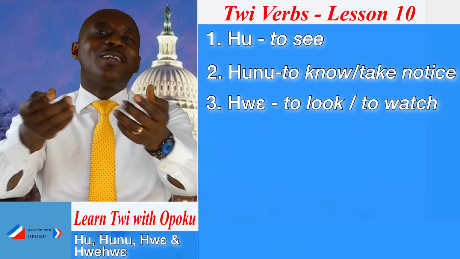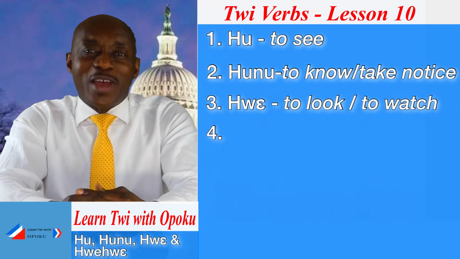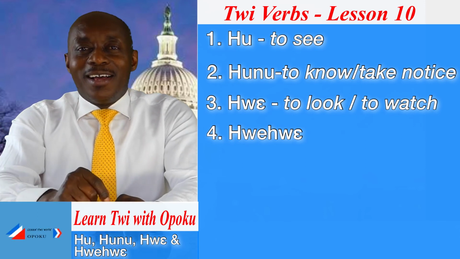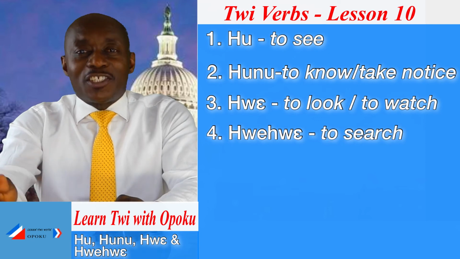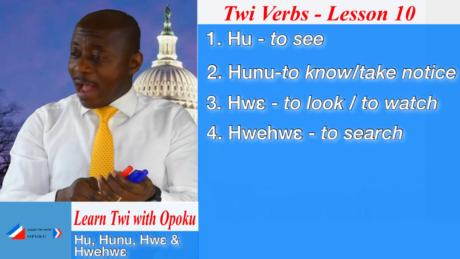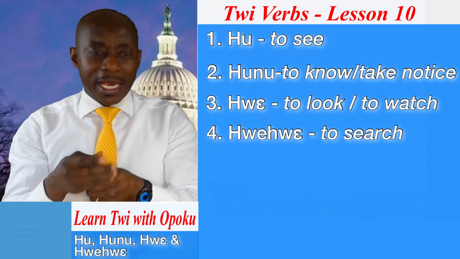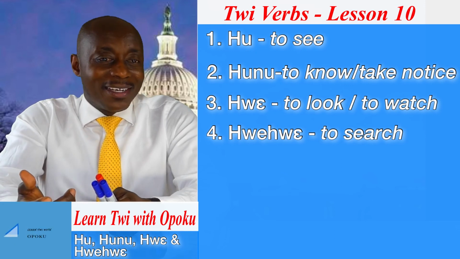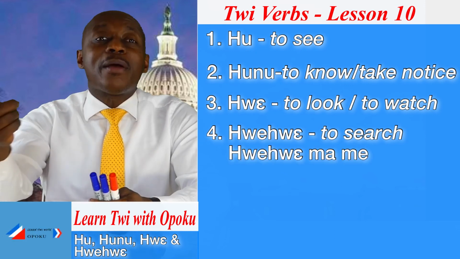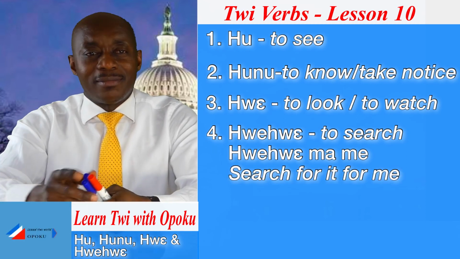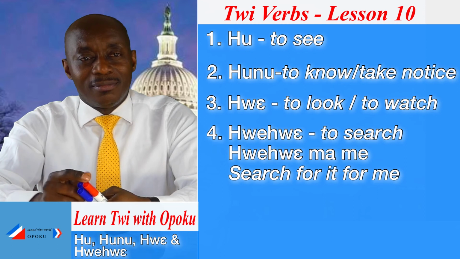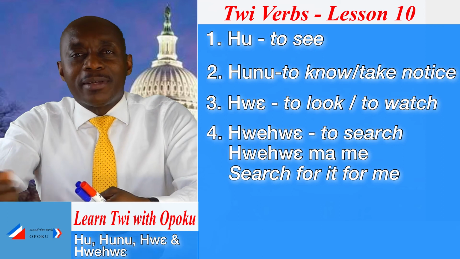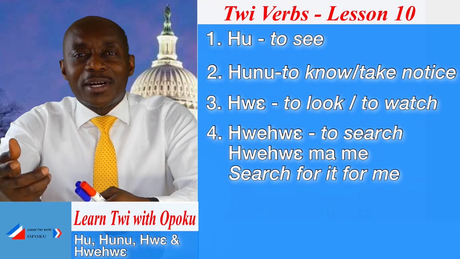Very good. Let's go to the fourth and the last verb, and that is what? Hwehwɛ. Hwehwɛ means to search. Assuming I'm trying to find my yellow pen and I cannot find it, I can call my eldest daughter and tell her, please, hwehwɛ mommy. Search for it for me. Hwehwɛ mommy. And that is what? Search for it for me.